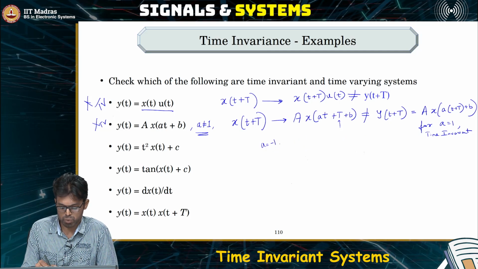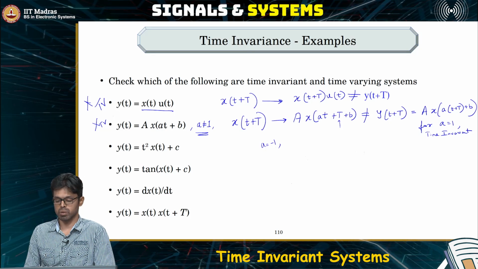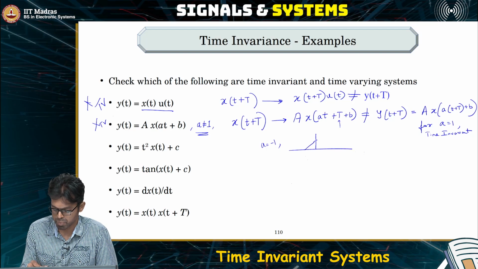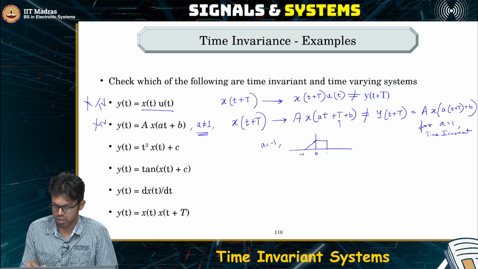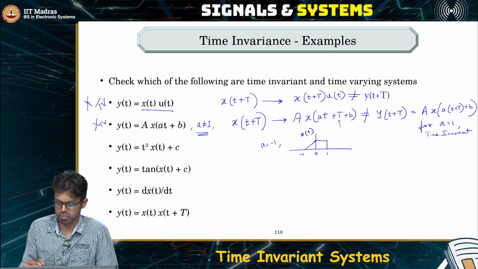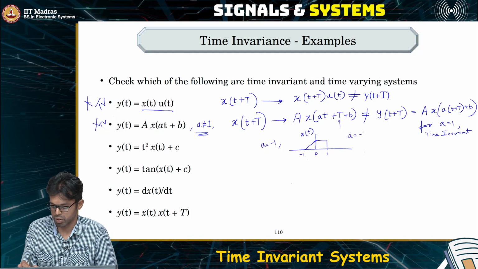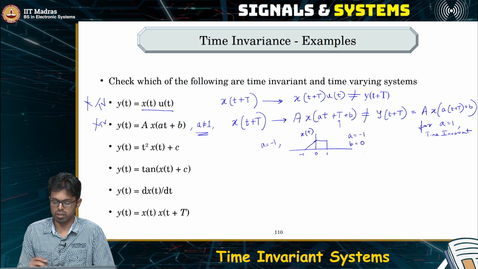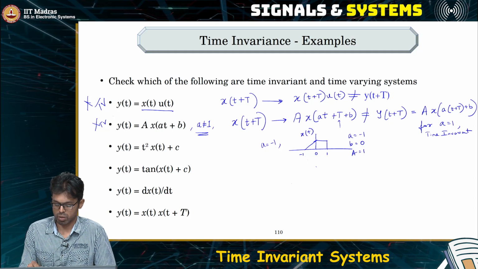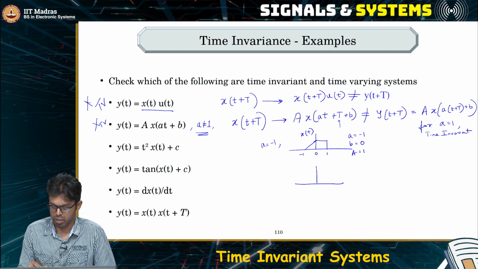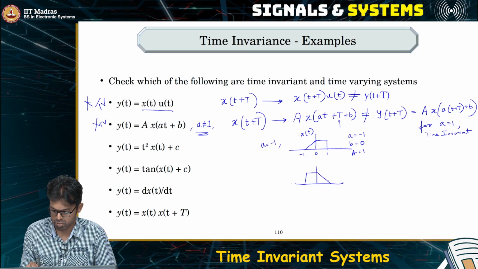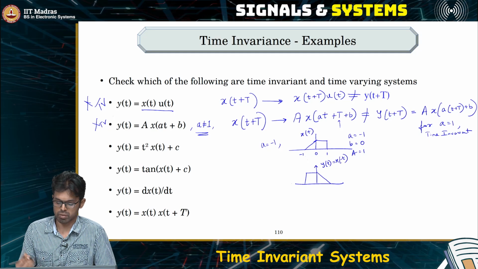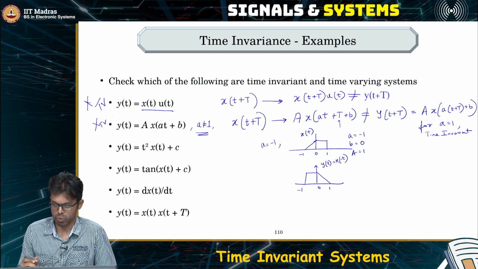So what about minus 1? Even that actually makes the system to be time invariant. So let's see a very simple example. Remember, we took this signal often earlier. Let us say this is x of t. Okay, and let us say that we are going to time shift it by 0 and time scale it by 1 and amplitude scale it by 1. Now the output is simply going to be the time reversed version. Right, this is the output, which is equal to x of minus t. This is minus 1, 0, 1.